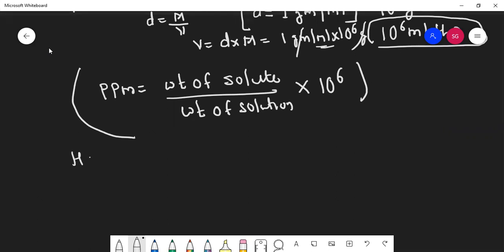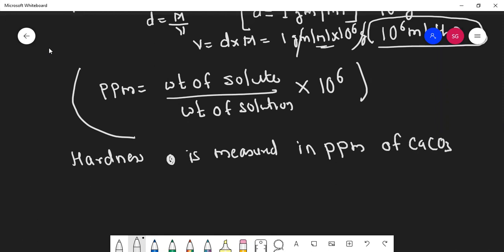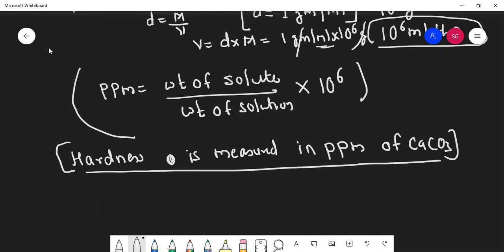And students, in case of water, hardness is measured in ppm of calcium carbonate. Always remember this sentence. While solving numericals, you will understand the hardness is measured in ppm of calcium carbonate.